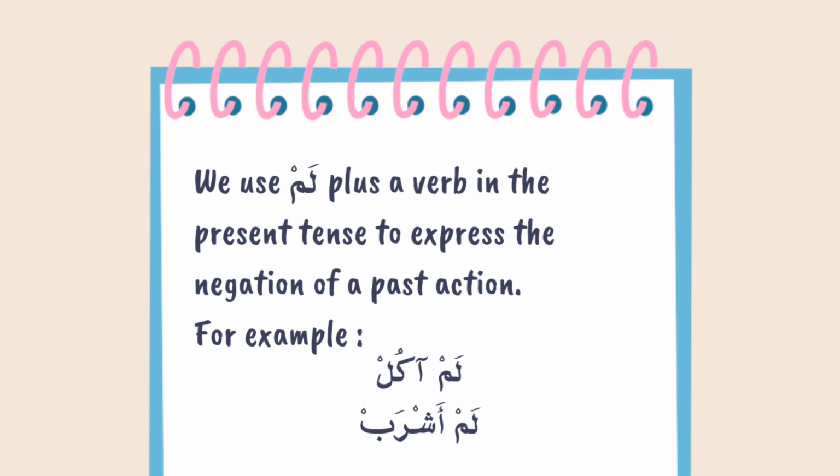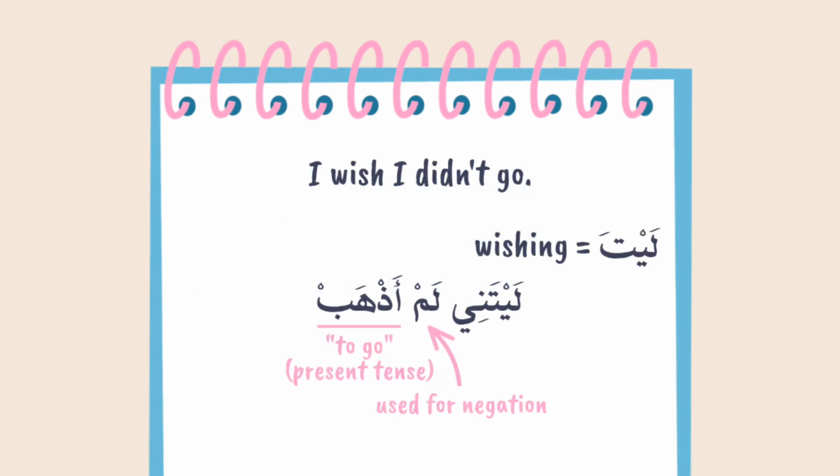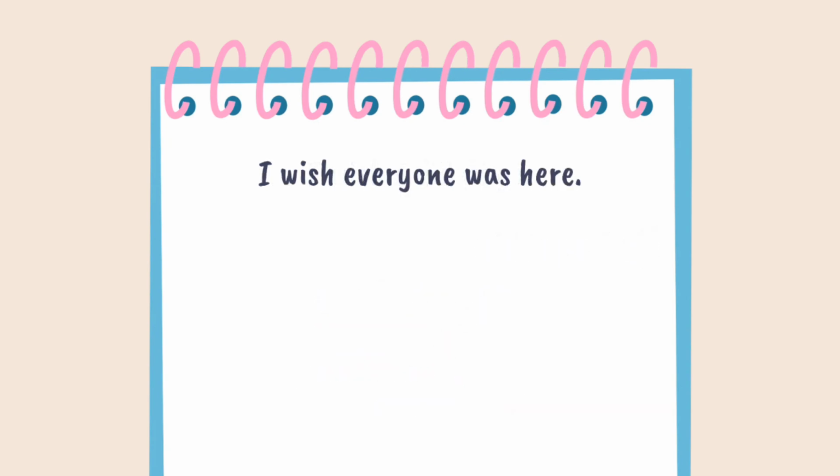For example, lam akul, I didn't eat. Lam ashrab, I didn't drink. Back to our example. Laytani lam adhab, I wish I didn't go. I wish everyone was here. I wish is layta. Everyone is al-jami'. Was here, we omit was because we don't need it in the Arabic sentence. Here is huna. Altogether, layta al-jami'a huna.